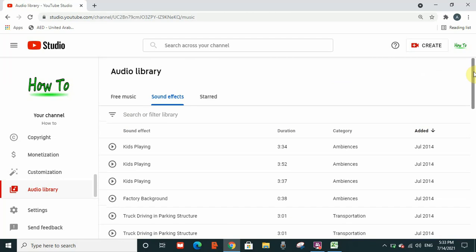That's it, guys. Very simple, very easy. I hope that this video has helped you to sort out how to get to the audio library sound effects.